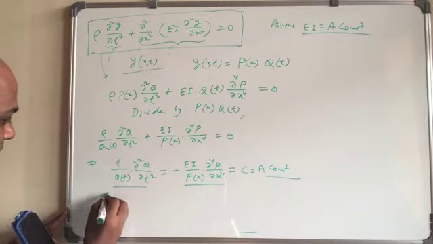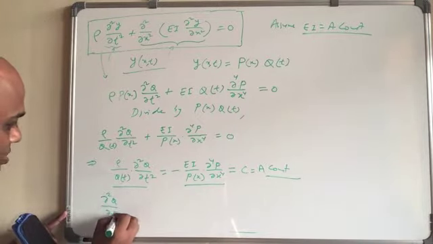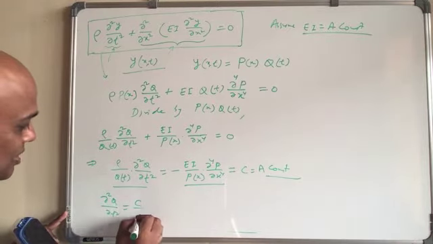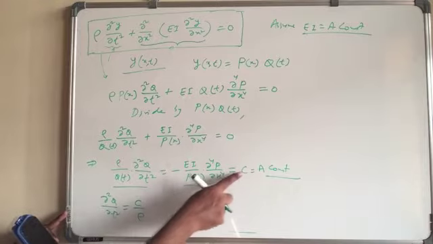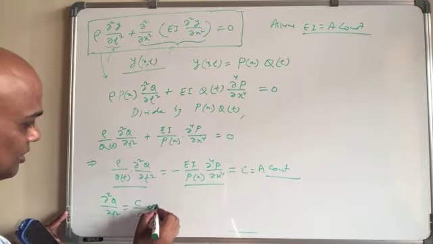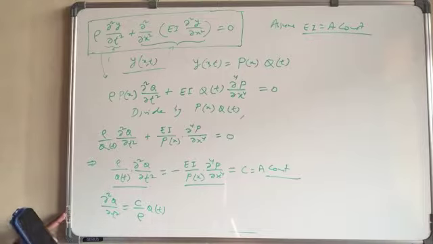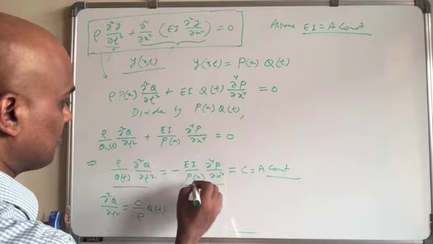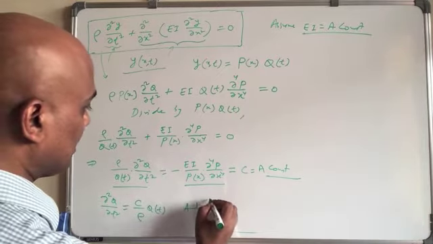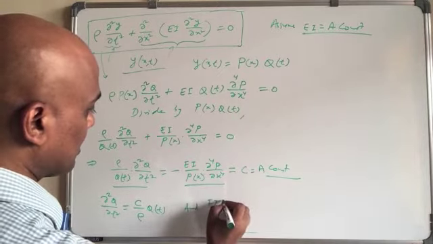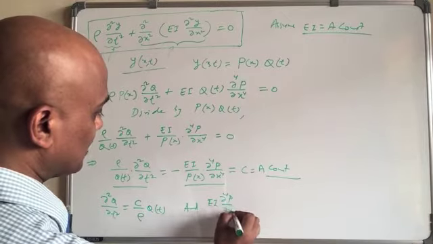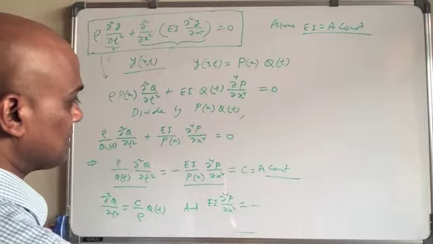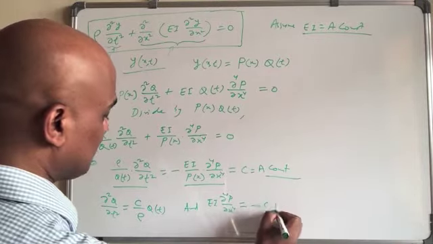This will be del square q over del t square equal to c over rho times q(t), right? And the other equation will be EI del 4 p over del x4 equal to minus c p(x).